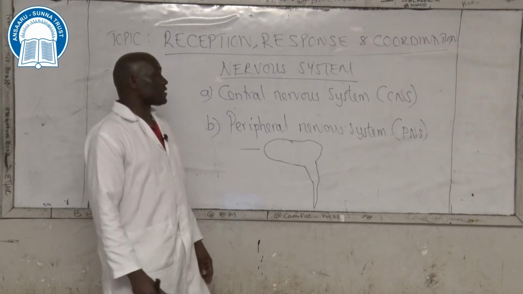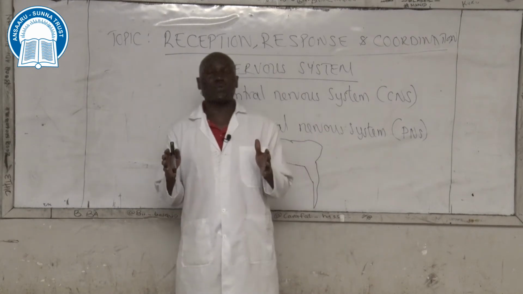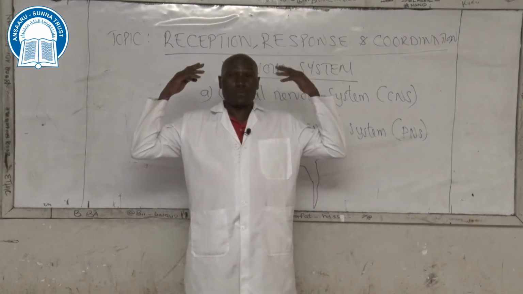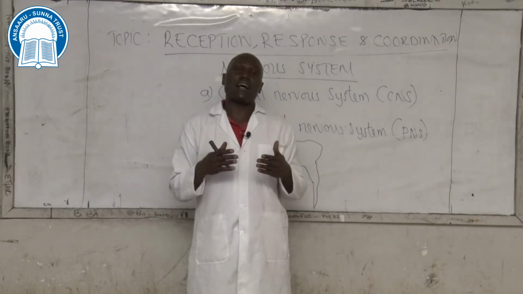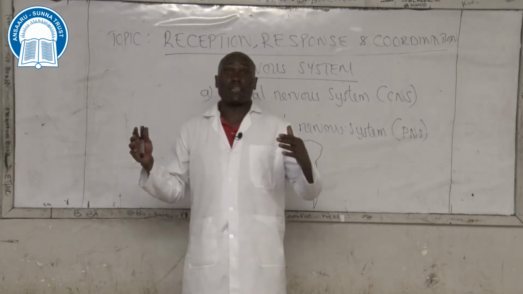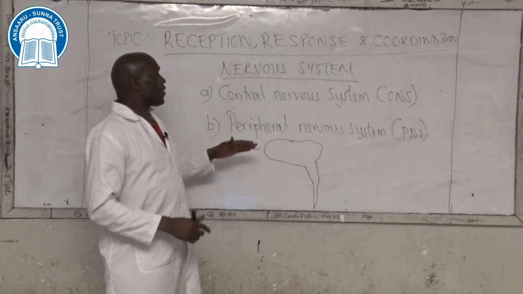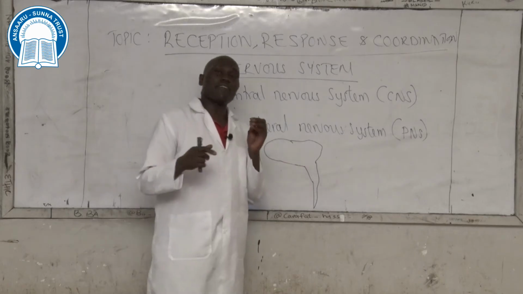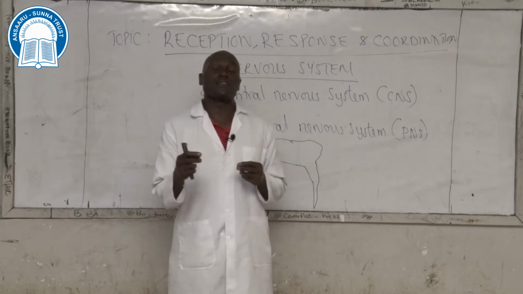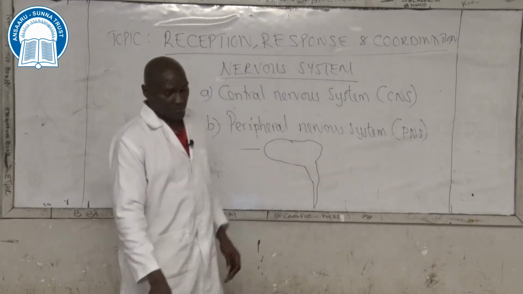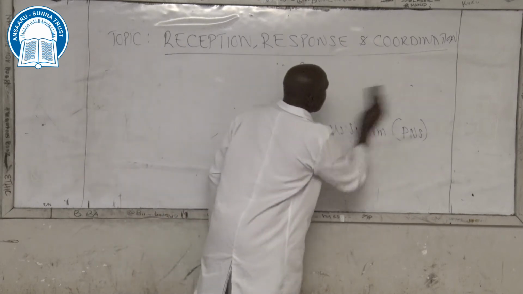Then you have the peripheral nervous system. The peripheral nervous system serves as a link between the cranium, or the brain, and other body organs or body parts. We also have spinal nerves that link the spinal cord to several body organs and body parts. So the peripheral nervous system serves as a link between the brain and other body parts, spinal cord and other body parts. So in summary, we can draw a flow chart representing the nervous system.